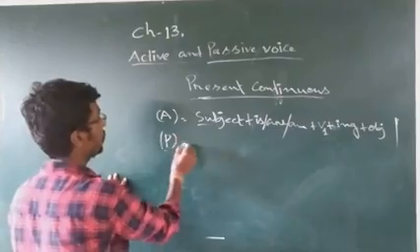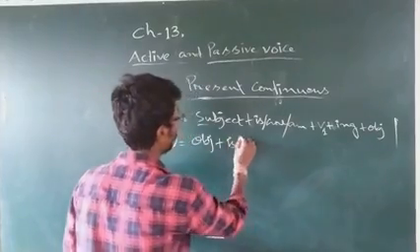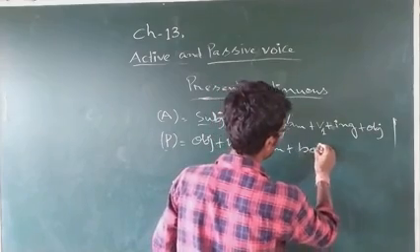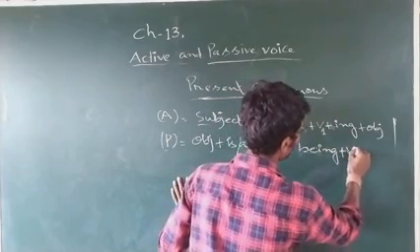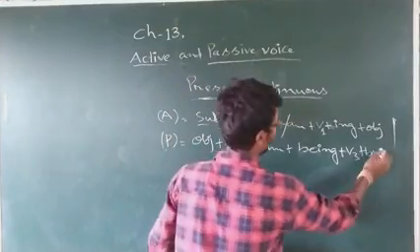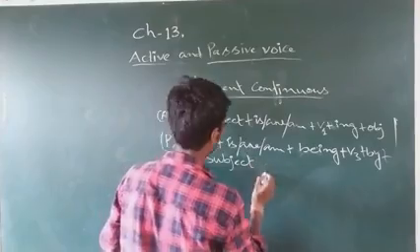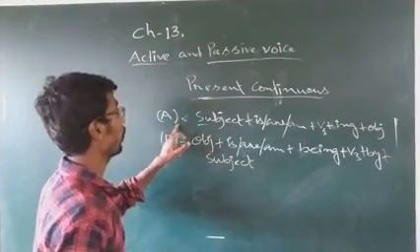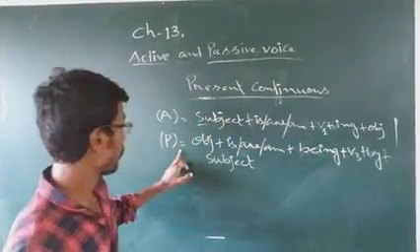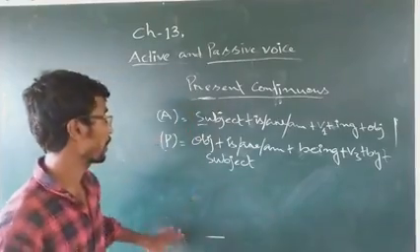Now passive. The formation of passive is what? Object comes first. Object plus is or are or am, then being, then V3, then by plus subject. So the formation of active of present continuous tense is subject plus is or are or am, V1 ing, object. For passive: object, is or are or am, being, V3, by, then subject.